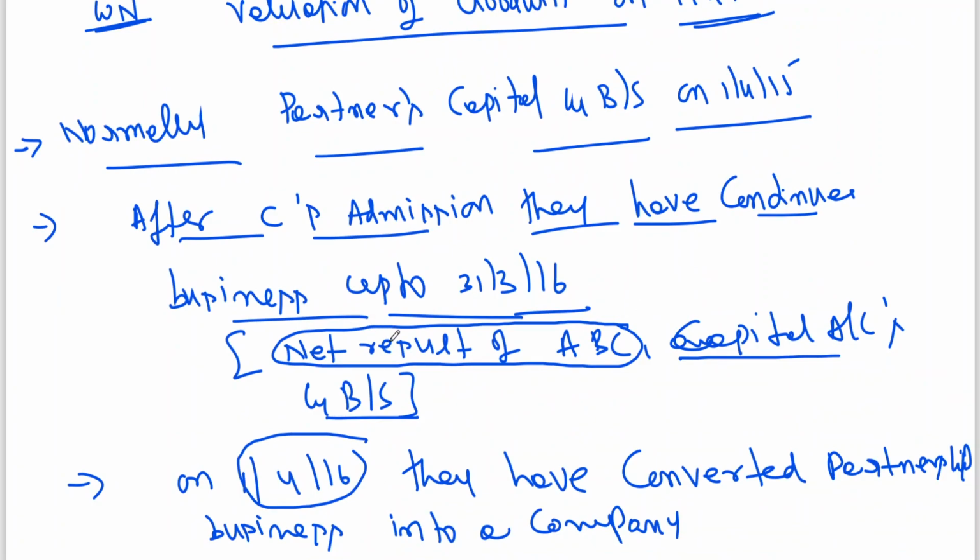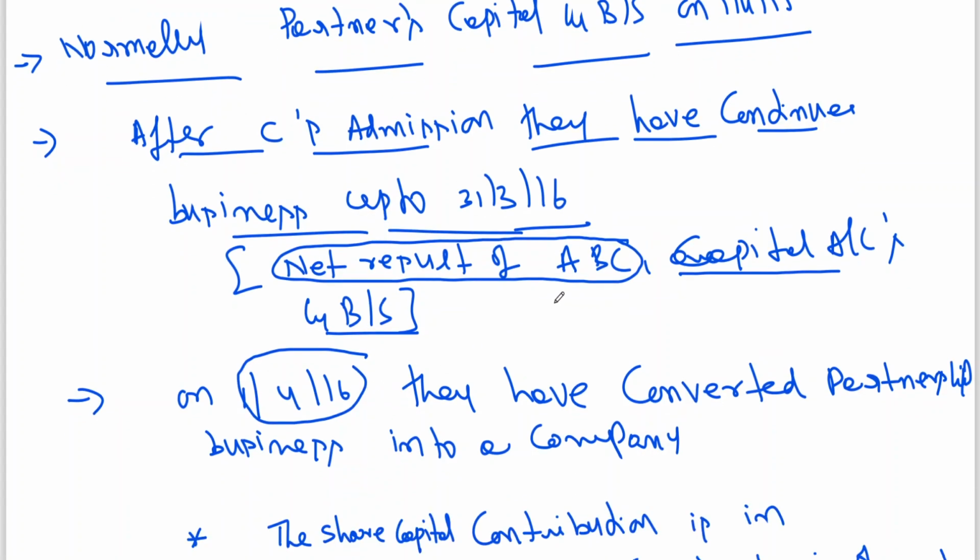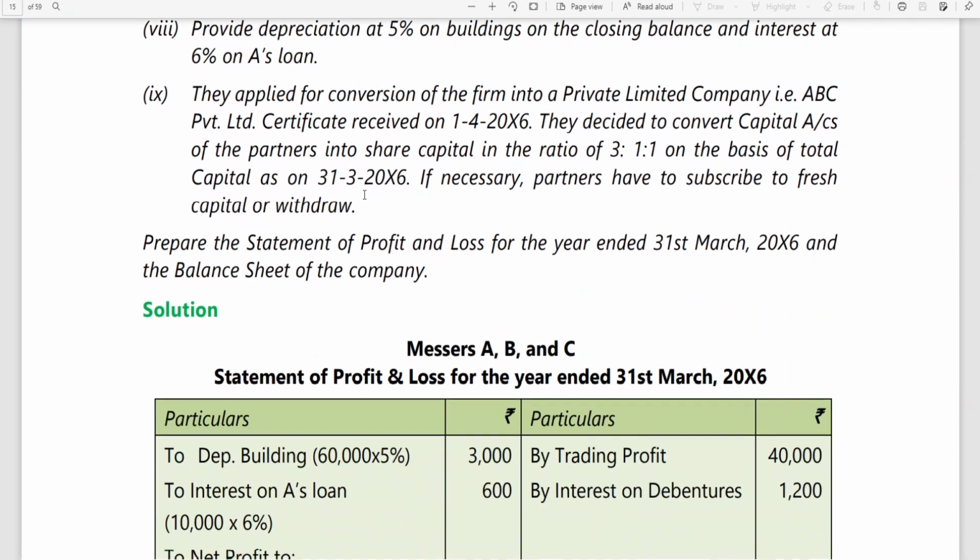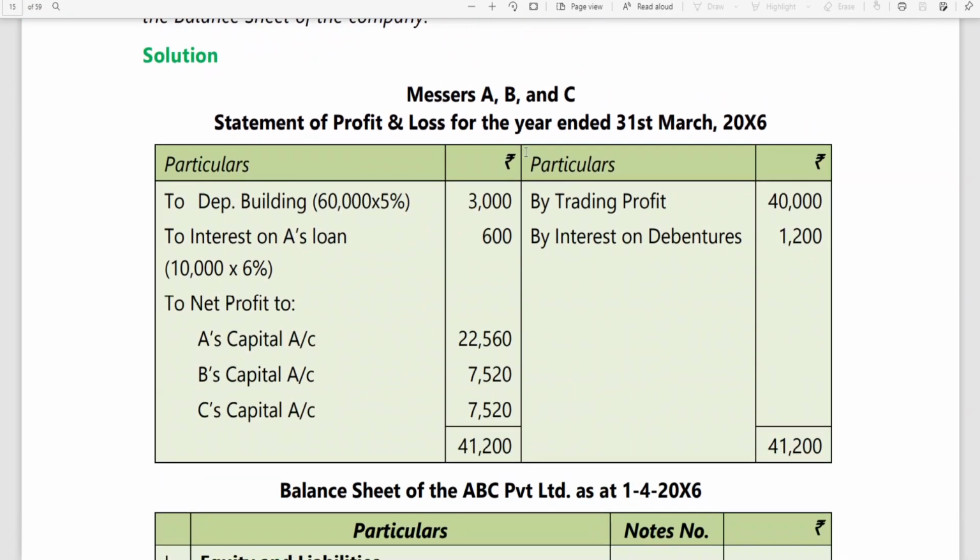That means you have to prepare the P&L account. Now it is saying prepare the net profit and loss account. But what has been curtailed? Capital account is curtailed, balance sheet is curtailed. Now without the balance sheet, how can you prepare the balance sheet of a company? So now you need to see what working notes we need. So roughly, first let me explain the solution: statement of P&L account.